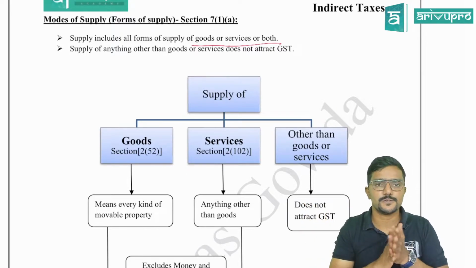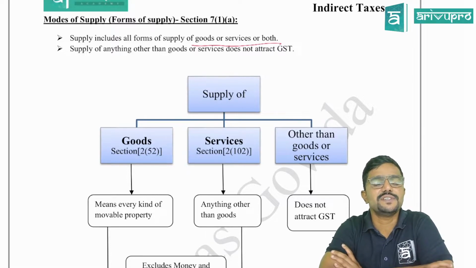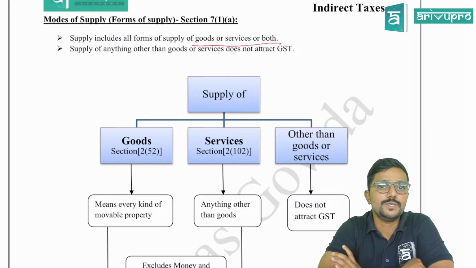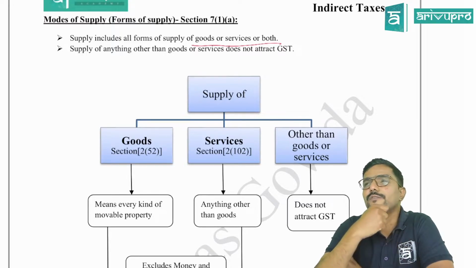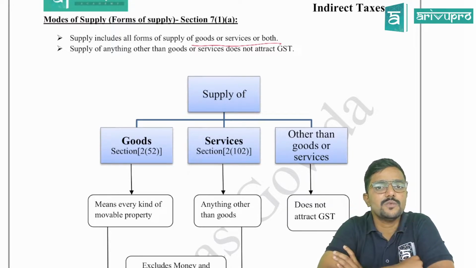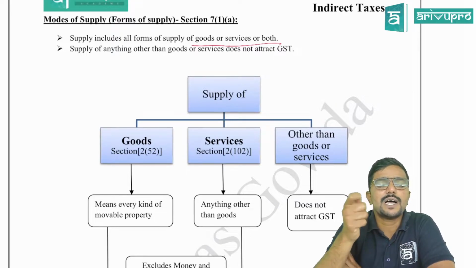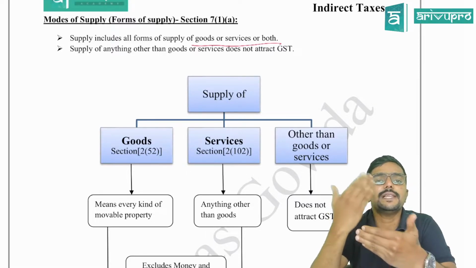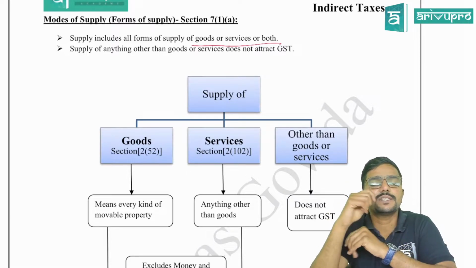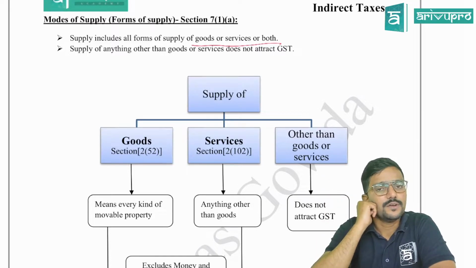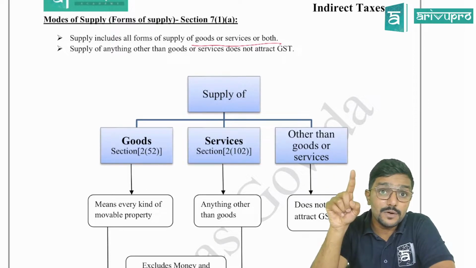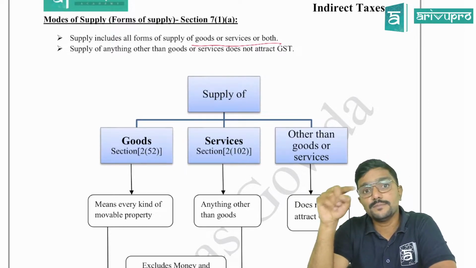See guys, securities also. When you buy and sell the shares, debentures or bonds, GST will not be levied. But assume you're buying the shares of Infosys through your Demat account. Let us assume you have a Demat account with Zerodha. So Zerodha is charging you some service charges because you are using their platform to buy and sell the shares. Assume they are charging 15 rupees for every buy and sell. In that case, on that amount, GST is applicable. Clear? That is purely a service.